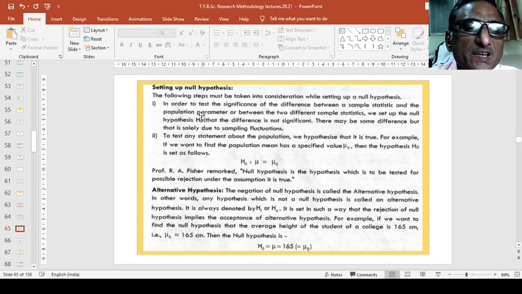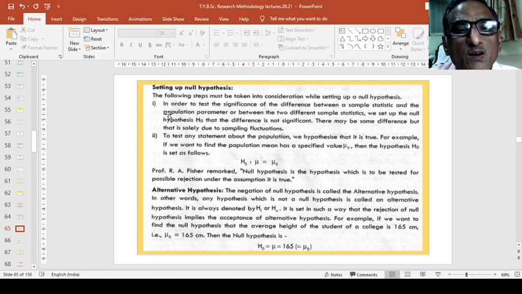So, setting up the null hypothesis: in order to test the significance of the difference between a sample statistic and the population parameter, or between two different sample statistics, we set up the null hypothesis H0 that the difference is not significant. There may be some difference, but that is solely due to sampling fluctuations.